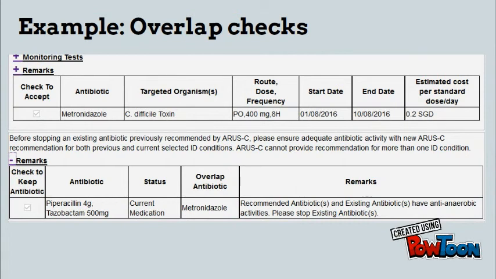ARUSC provides antibiotic overlap check and alerts the prescriber. However, the prescriber will need to rationalize the antibiotic spectrums. Consult your pharmacists when in doubt.